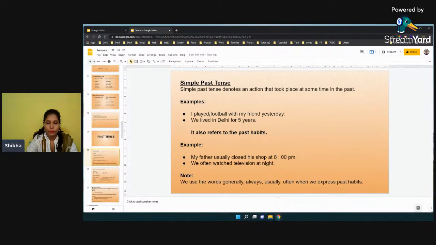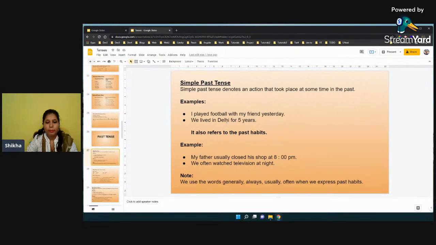These kinds of verbs are not there. I played, I ate, I drank, he played, he ate, he drank. So whatever simple past sentences you are creating, they should only consist of the subject and the main verb with ed. So I played football with my friend and we lived in Delhi for 5 years.